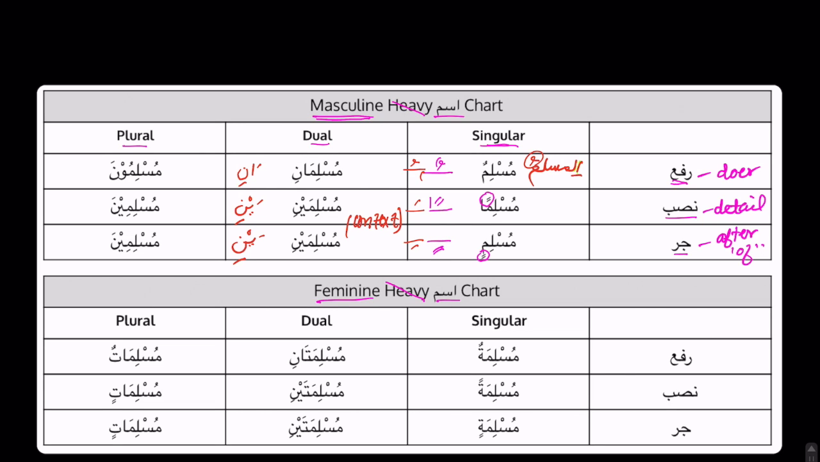Okay, lastly we have the plural column. And we talked about plural already. We already knew that to make an ism plural, we add this una sound. Okay, this una sound tells us that it is plural, but also that the ism is in rafa status. So muslimuna is plural rafa. How do we say plural in nasab and jar? We will say muslimina.